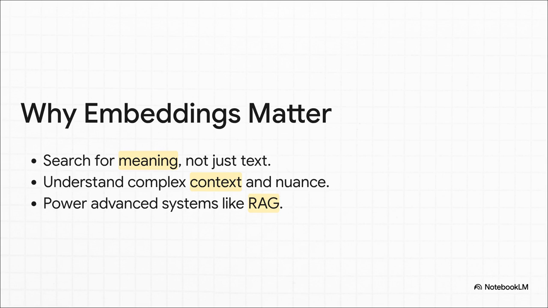So, why does any of this matter? Because this is the engine behind almost everything we see in modern AI. It's what lets you search for a concept, not just a keyword. It's how AI can pick up on subtle nuance in a conversation. And it's the core technology that powers these incredibly advanced systems like RAG that can read through tons of documents to give you the most relevant answer.